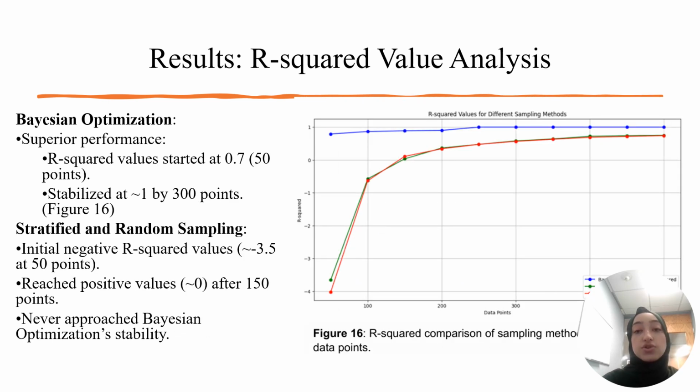Bayesian optimization also consistently achieved higher R-squared values much closer to 1 from the start. In contrast, stratified sampling and random sampling started with negative R-squared values, only becoming positive after 150 data points. Negative R-squared values signify inefficiency and potentially deceptive results. Because the R-squared value was near 1 for Bayesian optimization, it confirms its capability for achieving an excellent fit with minimal errors.